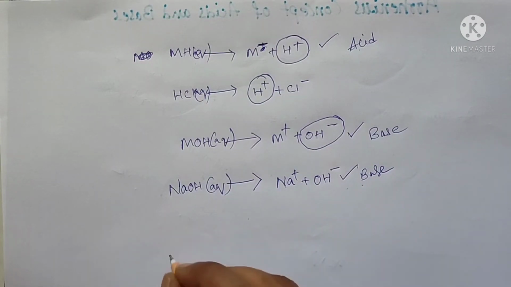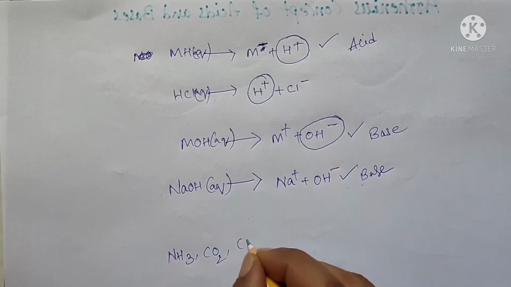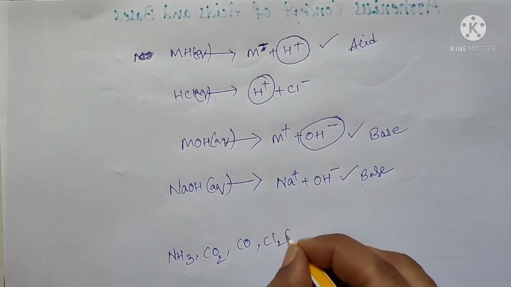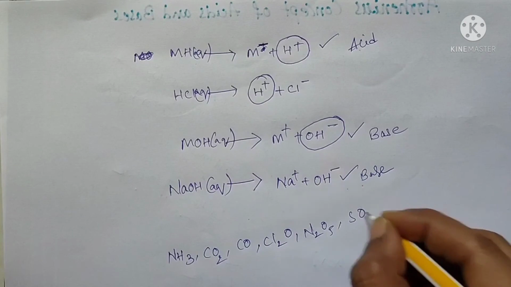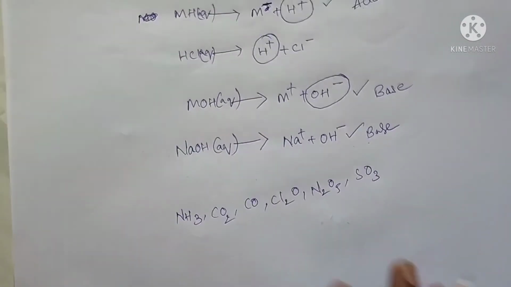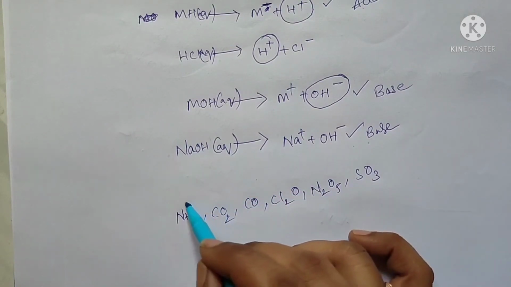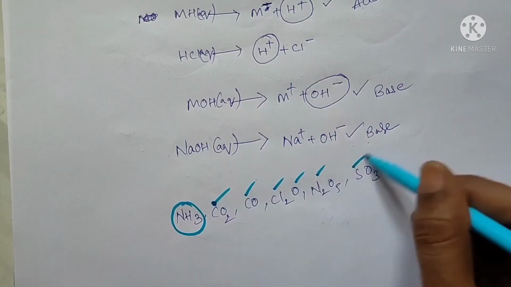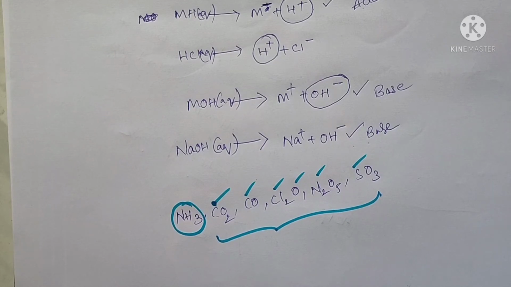Then what about NH3, CO2, CO, Cl2, Cl2O, N2O5, SO3? In these compounds there are no hydrogen ions except ammonia. No hydrogen, no hydroxyl groups. All contain different elements. For these kinds of compounds, the Arrhenius concept is not applicable.